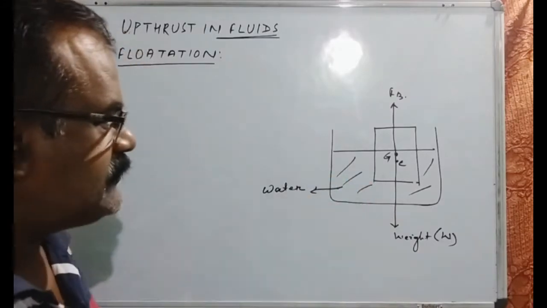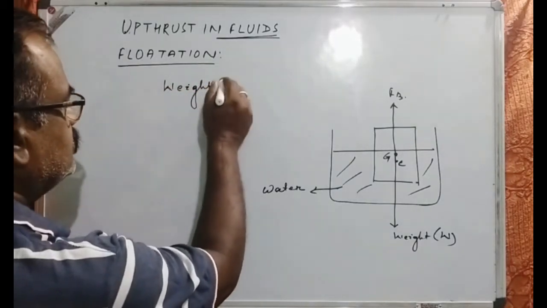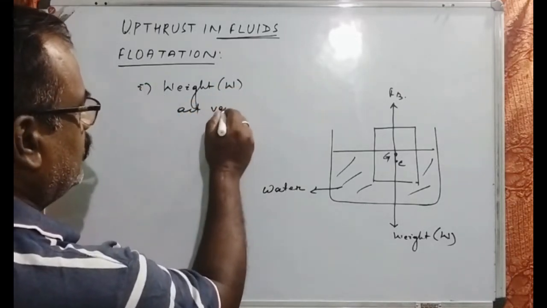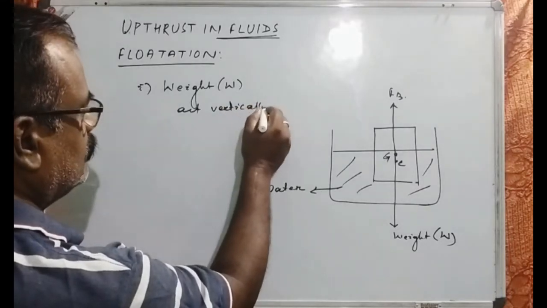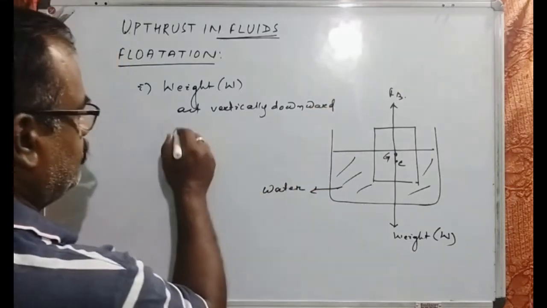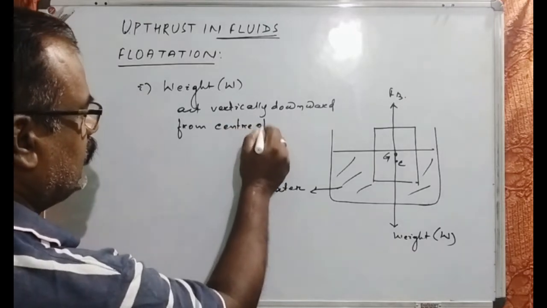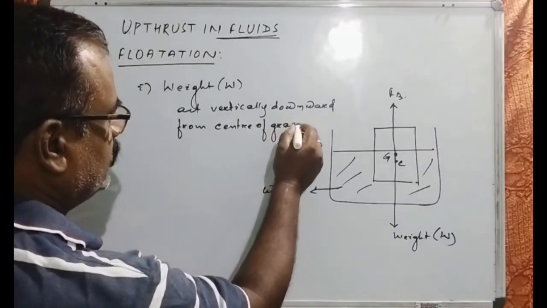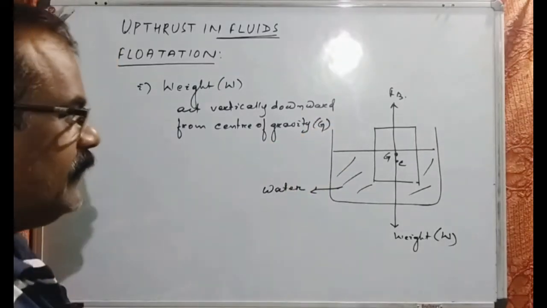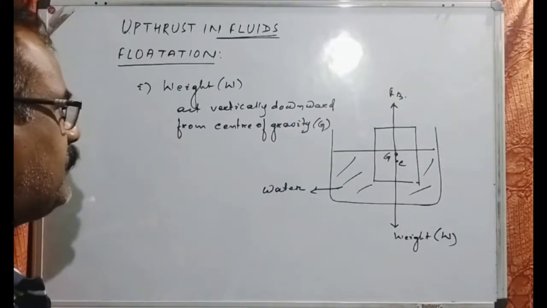So two forces are acting here. Force number one is your weight, which acts vertically downward from the center of gravity, which we have already discussed in an earlier video, where all the forces acting vertically downward act on that particular point.